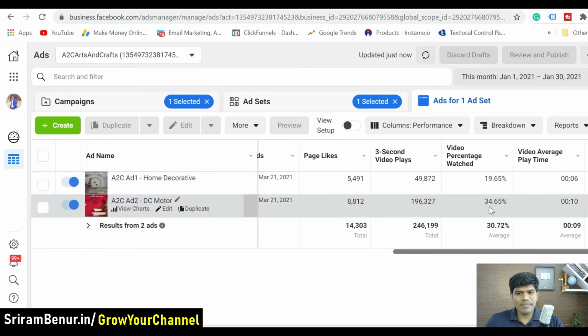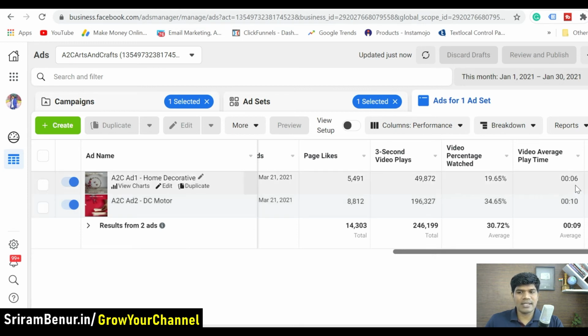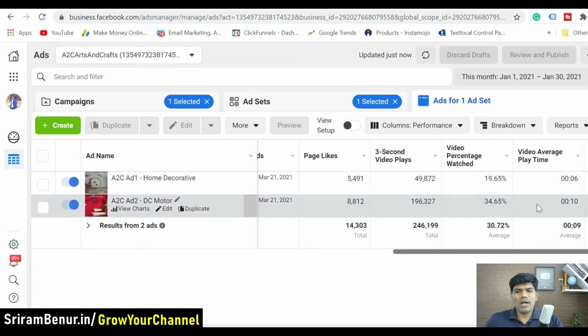Correct. Now this has been getting better engagement, so they have been spending more on this, which has helped to get more likes as well. You can see here it's a 10-second ad that has been watched here, and it's only a 6-second ad that has been watched on the other one. So that's how you see the results and then try to optimize.